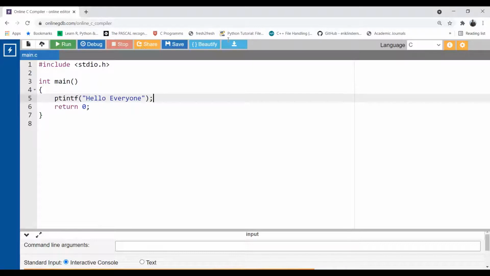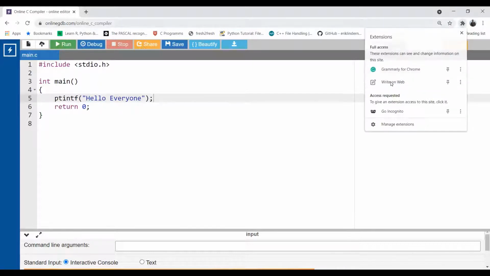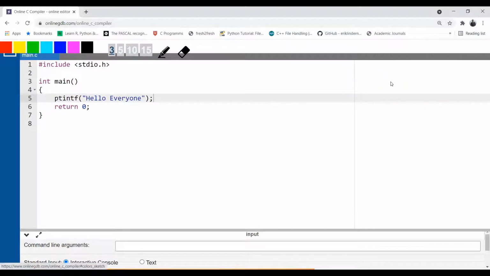So how does this printf actually work? Let's understand how printf works in the C programming environment. When you write this printf function for output purposes, the first argument is always called a formatted string. A string in C is represented in between double quotes.